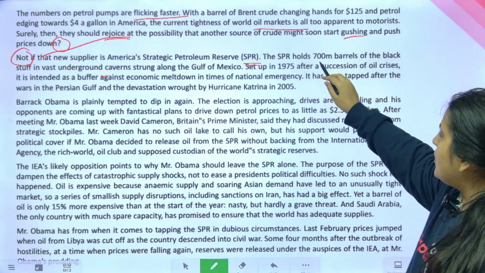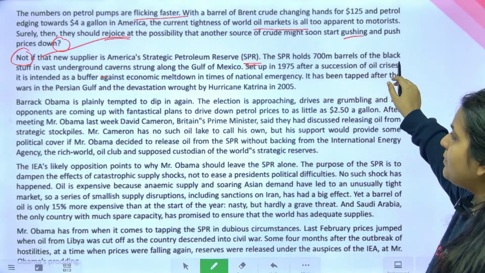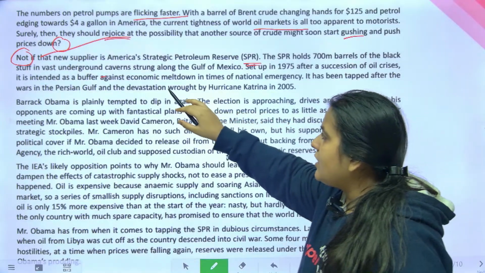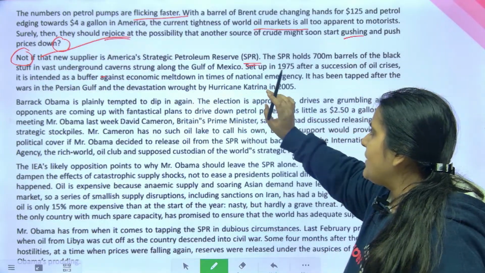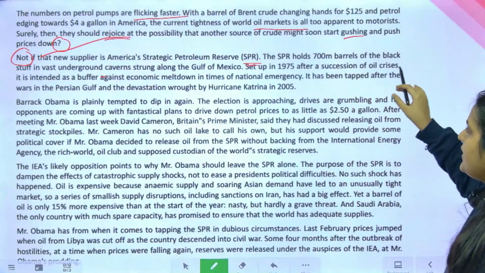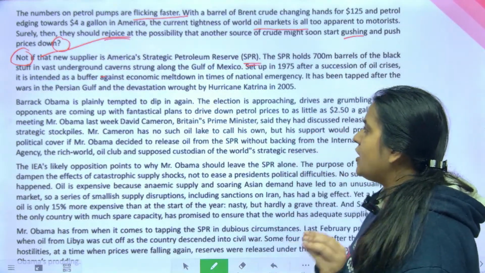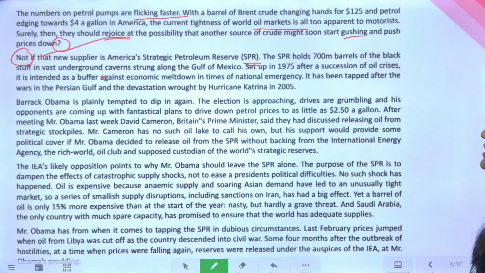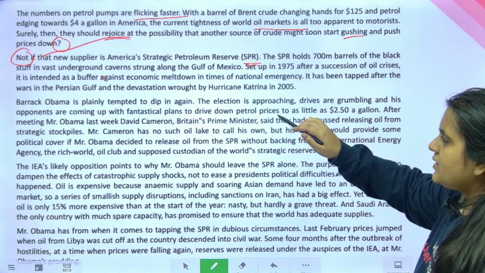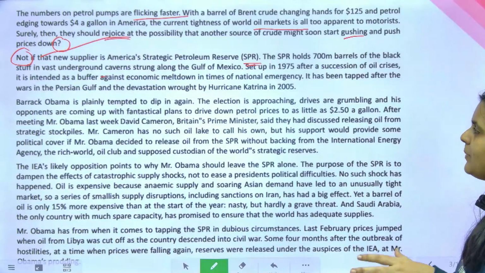The SPR holds 7 million barrels of the black stuff in vast underground caverns strung along the Gulf of Mexico. Set up in 1975, after a succession of oil crises, it is intended as a buffer against economic meltdown in times of national emergency. It has been tapped after the wars in the Persian Gulf and the devastation wrought by the Hurricane Katrina.